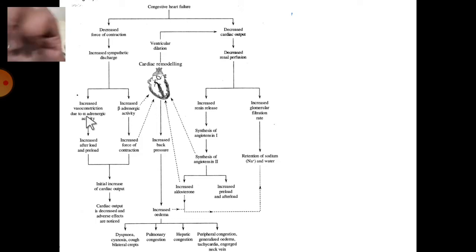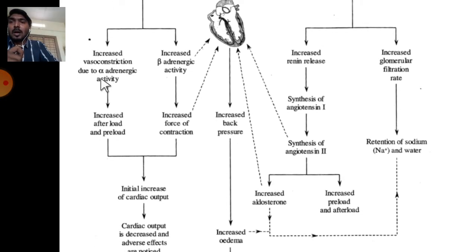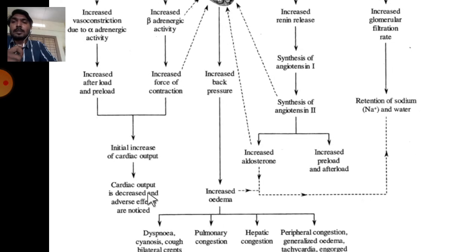Noradrenaline acts on blood vessels on alpha receptors. This leads to constriction of blood vessels, so there is a temporary increase in preload as well as afterload. In the same way, adrenaline acts on beta receptors on the heart and increases the force of contraction. Both together will cause cardiac remodeling. So these two activities, alpha and beta activity, cause an initial increment in cardiac output, but later on, in the long term, a gradual decline in the cardiac output will be noticed.